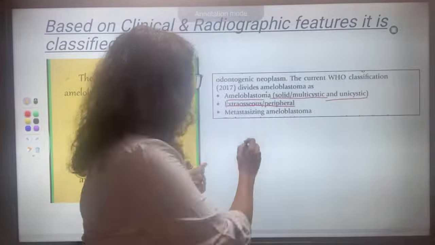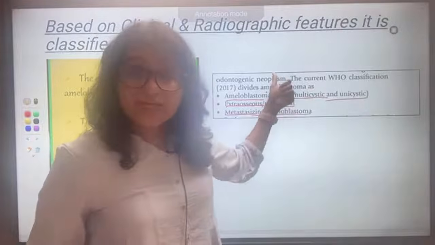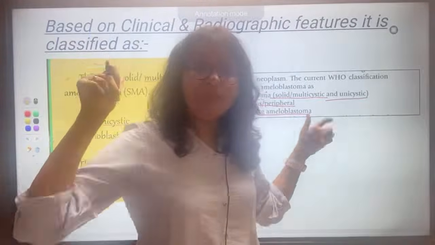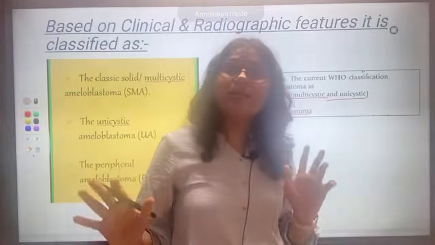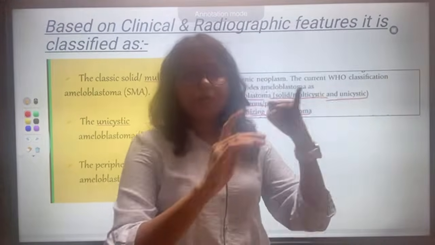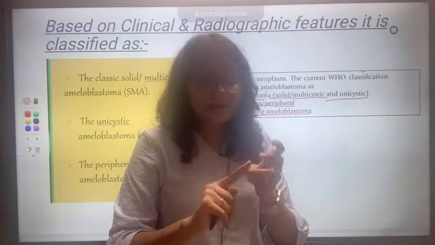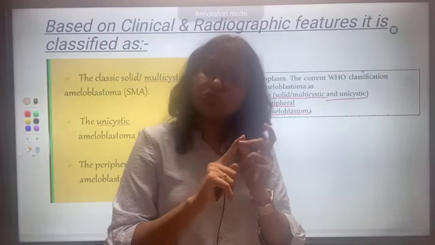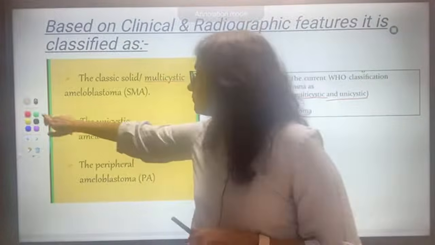Then one more type, metastasizing ameloblastoma. This is current, the one right for your exam. So remember these types: multicystic or solid, most common classic type, unicystic, peripheral or extraosseous, and metastasizing ameloblastoma. Remember this thing.